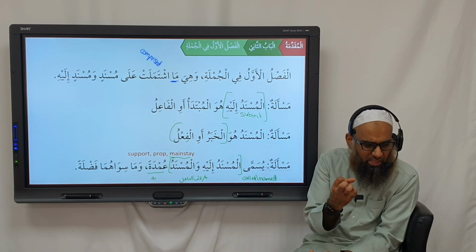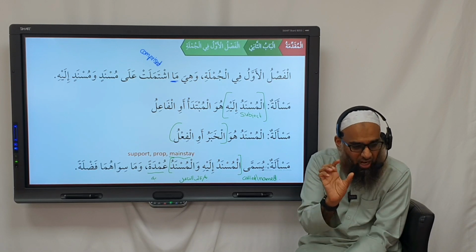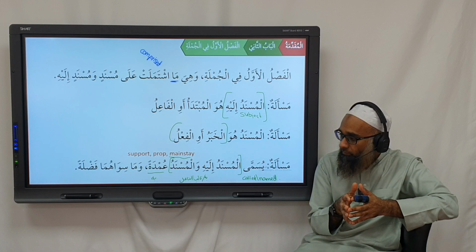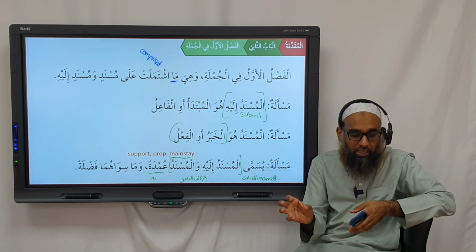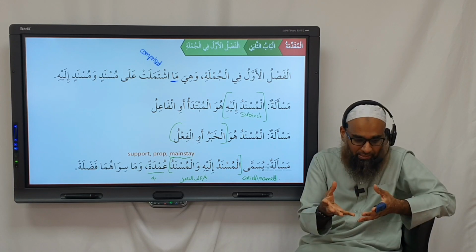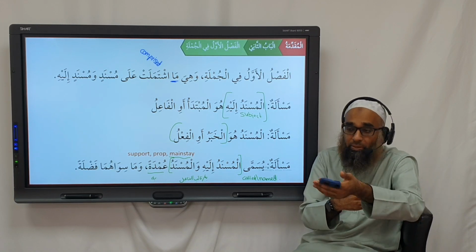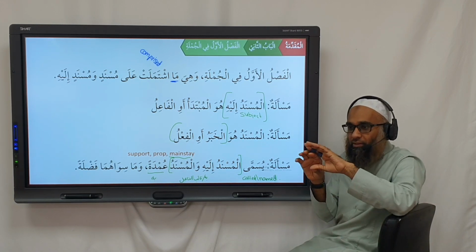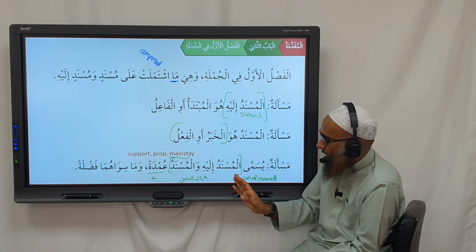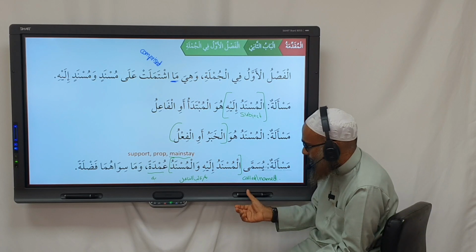Again, when you have these Arabic terms, you just know what it means, but you have to learn the Arabic. You don't need to learn the English translation. So it's called the umda. What's it called? The umda. So the musnad ilay and the musnad are the main parts of a sentence, without which a sentence does not exist. And obviously, the other parts you will need to give the correct meaning, or the more logical flow of conversation. But this is the main thing, the umda.